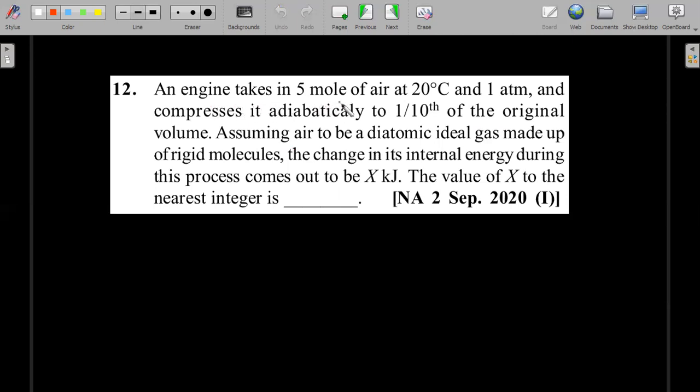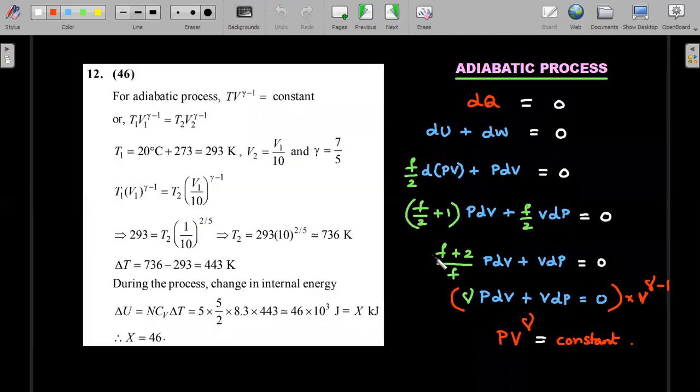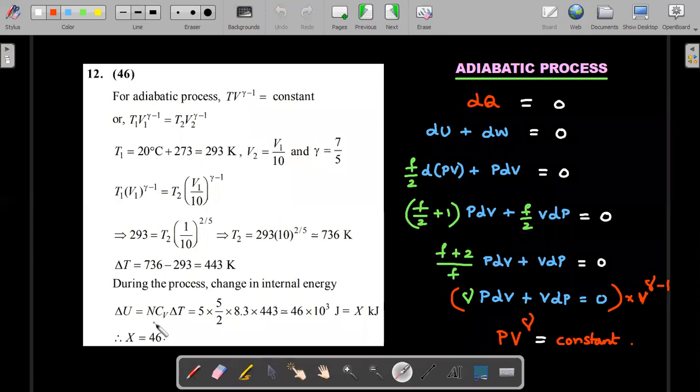An engine takes in 5 moles of air at 20 degrees centigrade and 1 atmosphere and compresses it adiabatically to 1/10 of the volume. Assuming air to be a diatomic ideal gas made up of rigid molecules, the change in its internal energy during this process comes out to be X kilojoules. The value of X is? So how do you estimate the internal energy change during an adiabatic process? Remember, dQ is 0, dU is not 0, dW is not 0. If you know each one of these, the other can be calculated. I think delta U is the easiest way to calculate in any process. So that's how we move ahead in this particular problem. Slightly lengthy calculation, I know, but you should be able to get this.